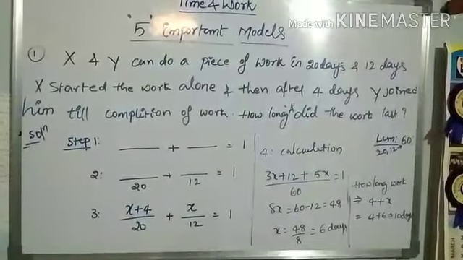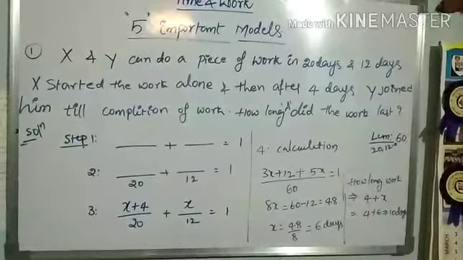The value of x is 48 by 8, that is 6 days.